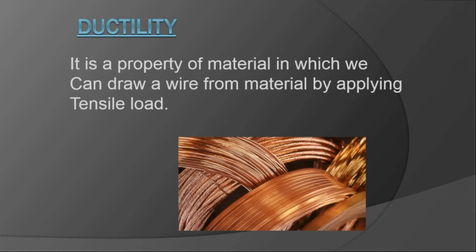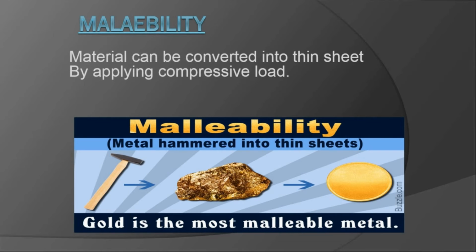And the next one is ductility. It is a property of material in which we can draw a wire from the material by applying tensile load. It means if we take a material and apply a tensile load on the body, it starts becoming a shape like a wire without fracture. This is the property of ductility. The next one is malleability. A material can be converted into a thin sheet by applying compressive load. It means if we apply forces on a material, the material can easily be converted into a thin sheet, and it is the property of malleability.